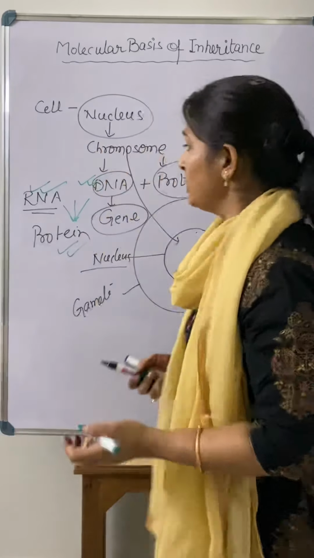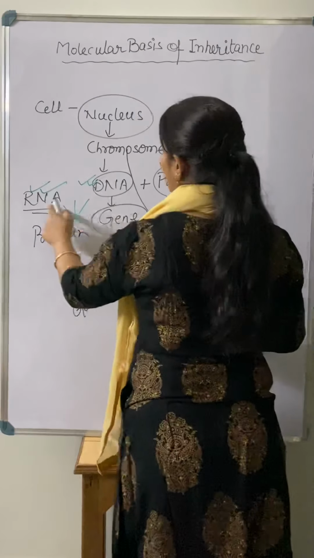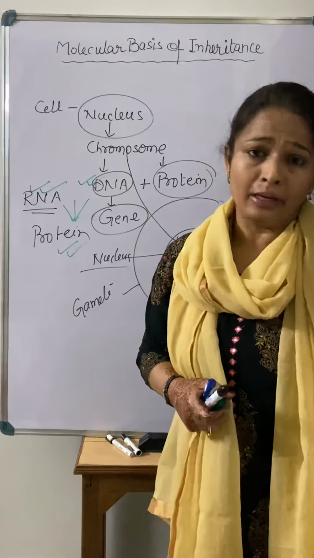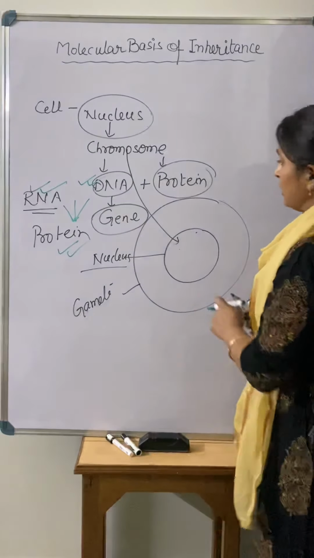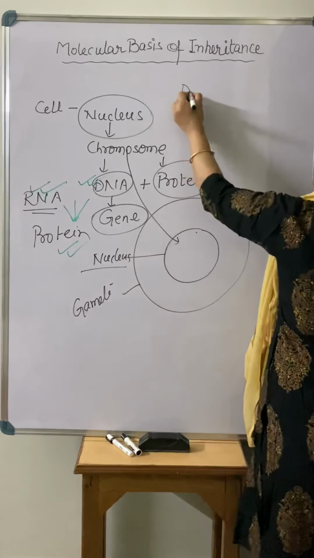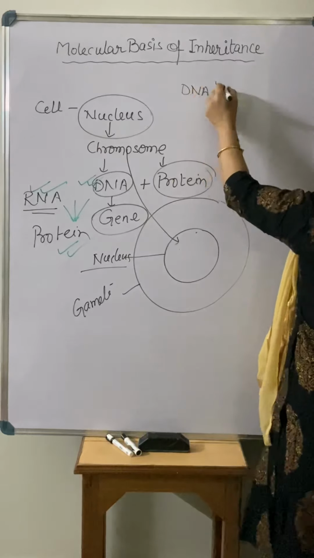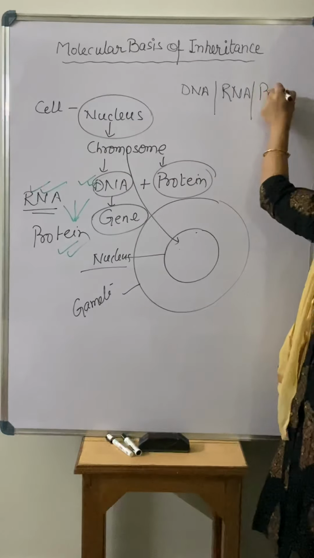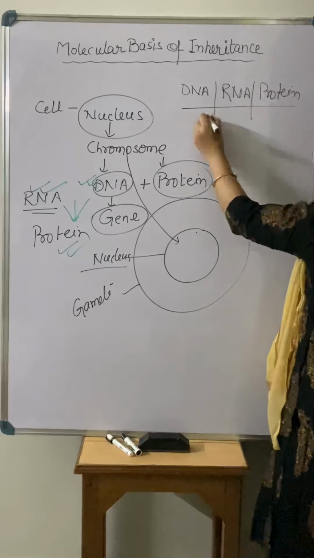So there was a discussion going on between DNA, RNA and protein as to which one is a good genetic material. In this chapter we will discuss this also: among DNA, RNA or protein, which one is the genetic material.